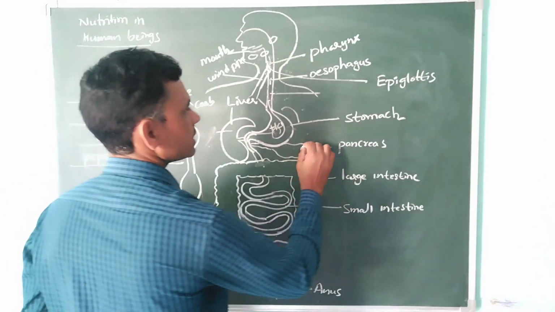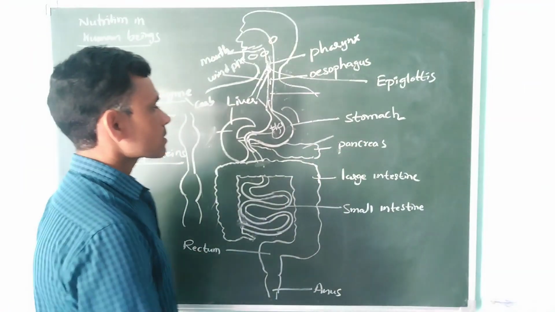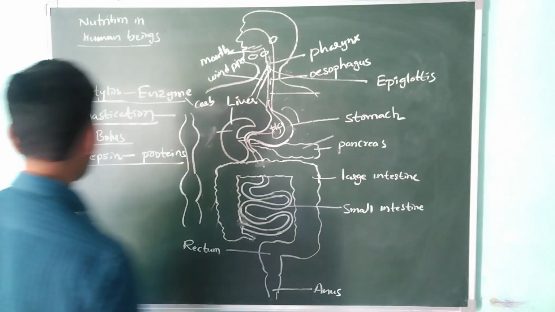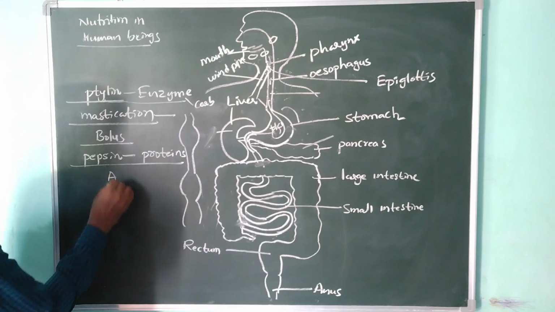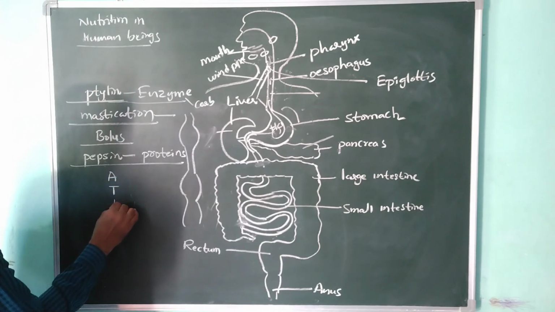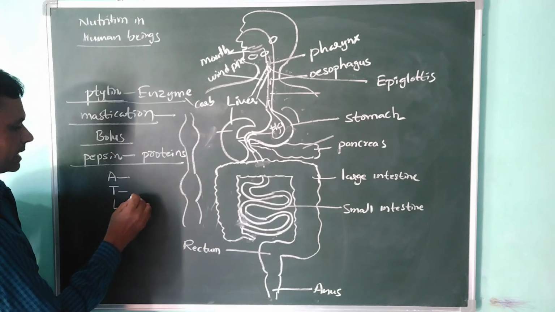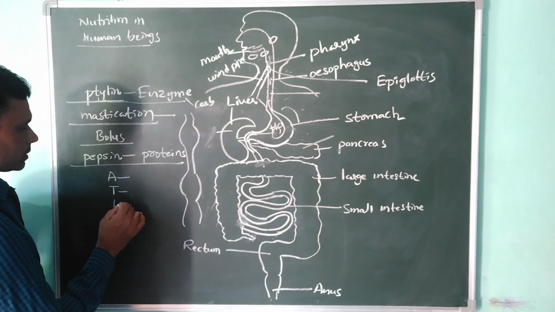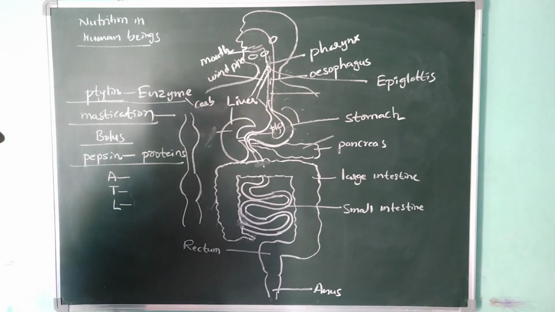The pancreas also releases three types of enzymes. Such enzymes are called amylase, trypsin, and lipase.